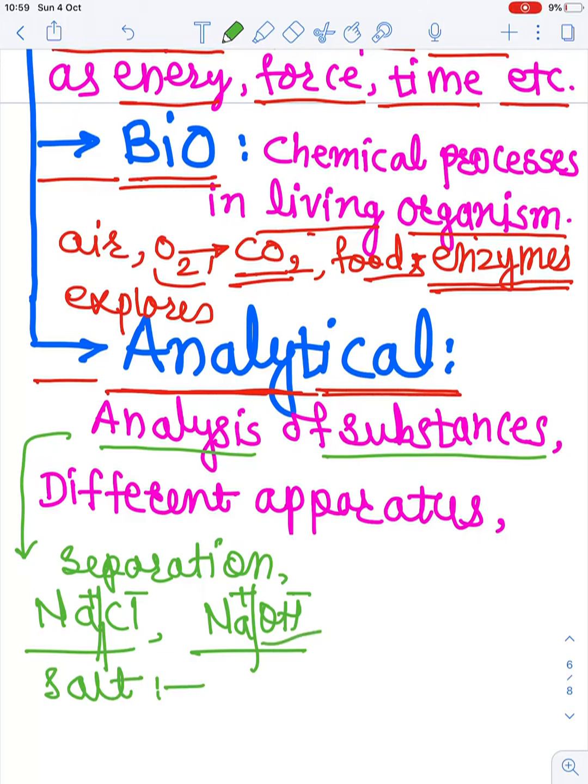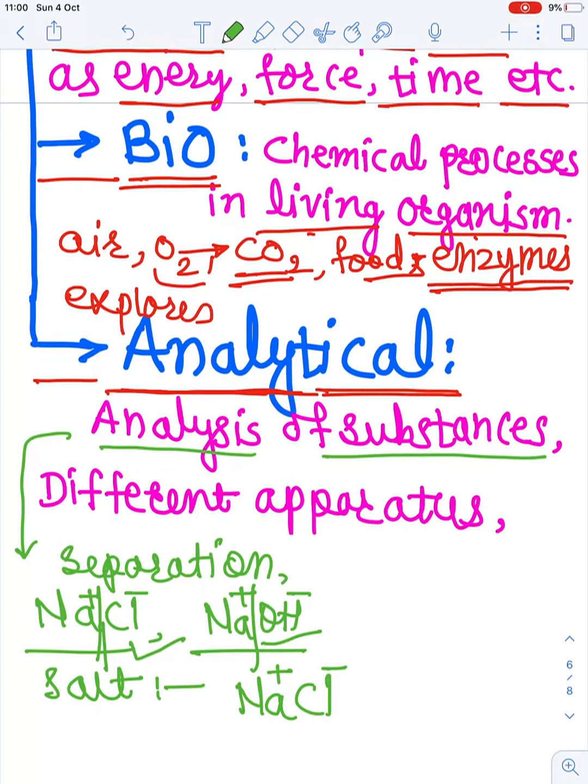अभी NaOH is also a salt or the NaCl is also a salt, but whenever you will get a salt you don't know whether it is NaCl or it is NaOH. Therefore after analysis we can say that it is a NaCl which contains the Cl negative ion and the Na positive ion. तो वहाँ पे एनालिटिकल केमिस्ट्री आता है.